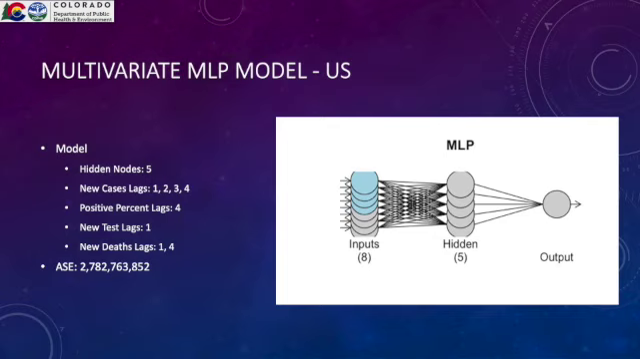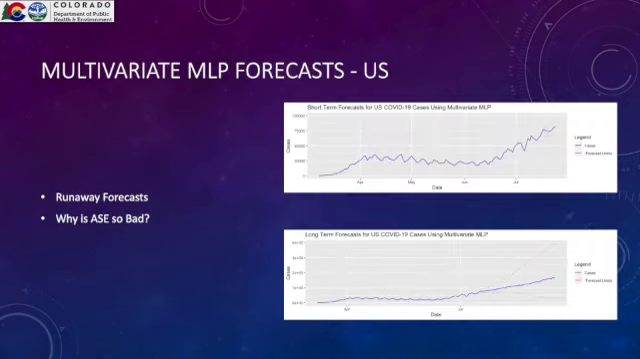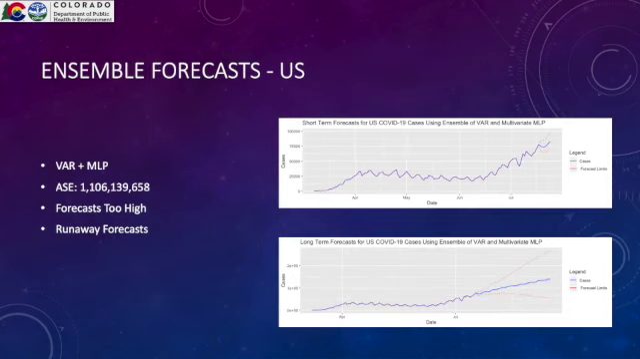We ended up with a multivariate MLP model as well, with 5 hidden nodes and 8 inputs of new cases, positive percent, new tests, and new death lags. It has a very high ASE, and that's due to this runaway forecasting behavior. This runaway forecasting behavior is also in the ensemble forecasts. The MLP forecast just dominates this trend, and we end up with an ASE of about 1.1 billion.